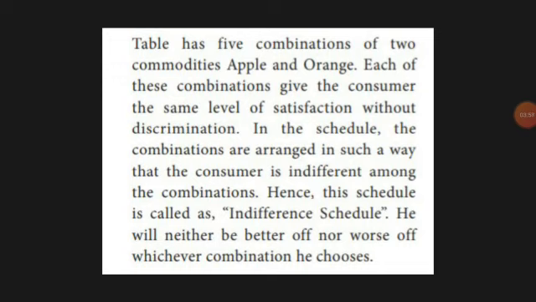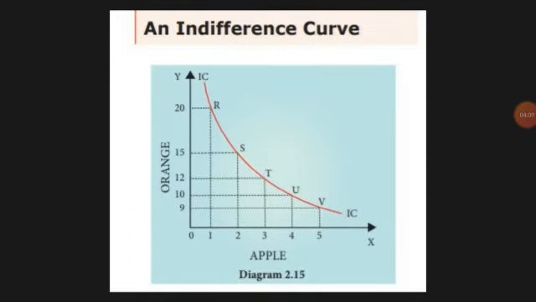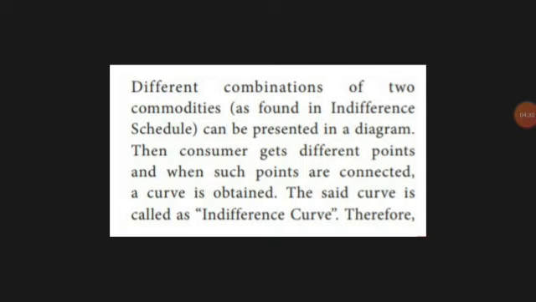So you can see the indifference curve. You can map it, you can diagram it. There is apple and orange. If I use 1 apple and 20 oranges, I'll get a maximum satisfaction of R. Next, if I use 2 apples and 15 oranges, I'll get a maximum satisfaction of S. So the meeting point of R, S, T, U, V is called the locus. At those points you will get the same maximum satisfaction.